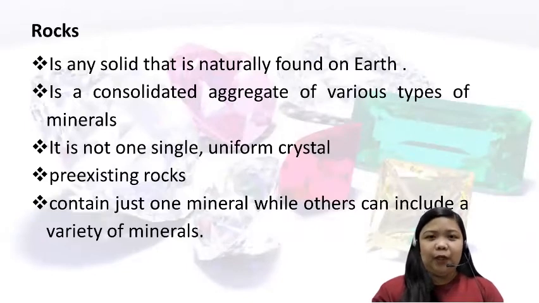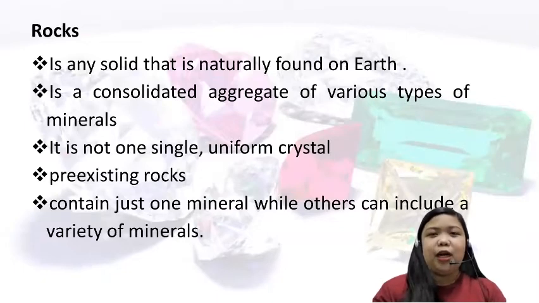It is possible because rocks can be transformed from one form into another by different processes, such as weathering and erosion, sedimentation, compaction, or by subjecting these rocks to extreme heat and pressure. We will focus on that part when we discuss the rock cycle.